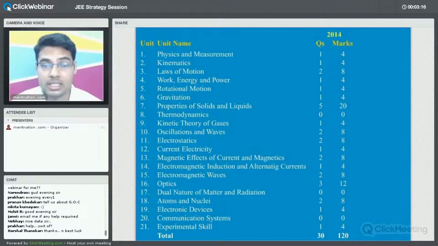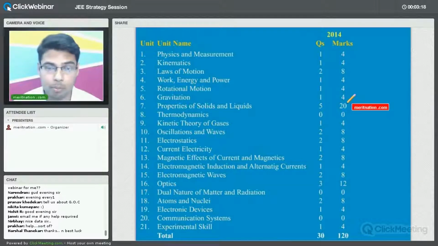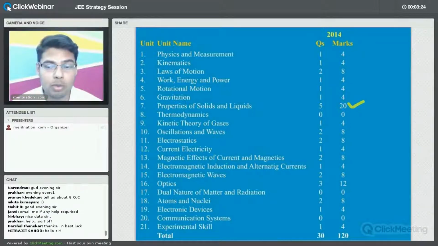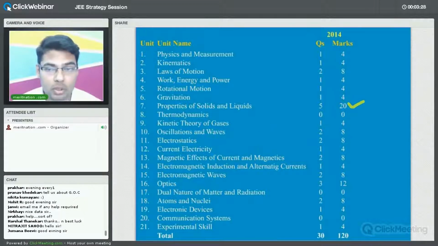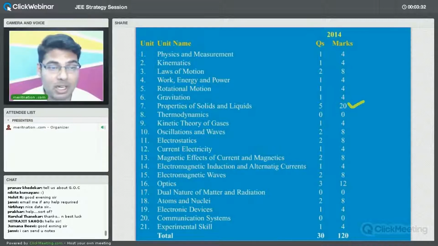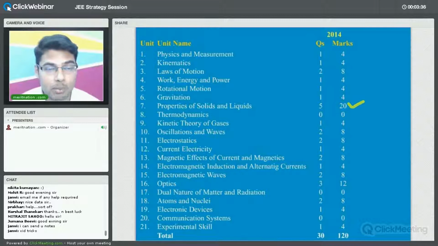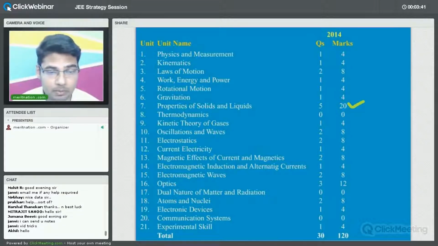Fine? As you can see in this one, which is properties of solids and liquids, it alone carries 20 marks. The total number of marks is 120, and this chapter alone carries 20 marks, right? So now the importance of these 20 marks we will realize when we discuss the cutoffs for the JEE Main examination, or basically for appearing in the JEE Advanced examination.